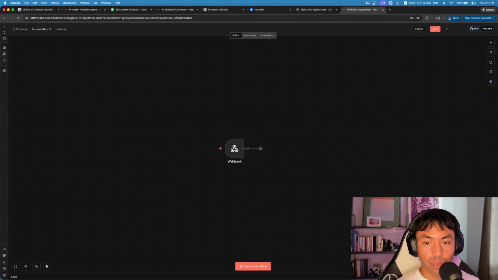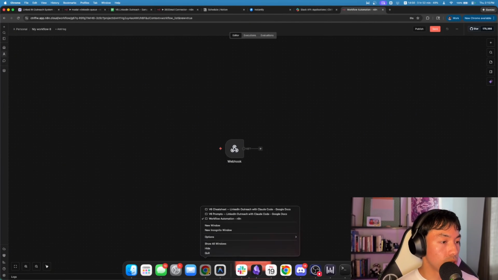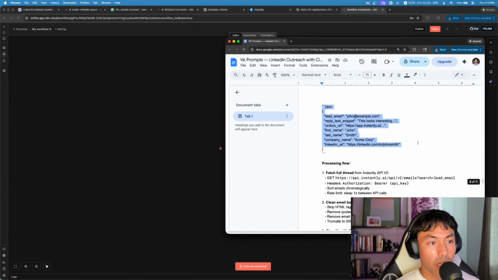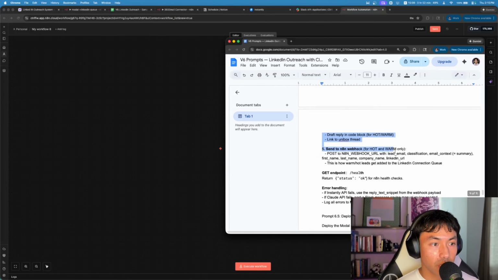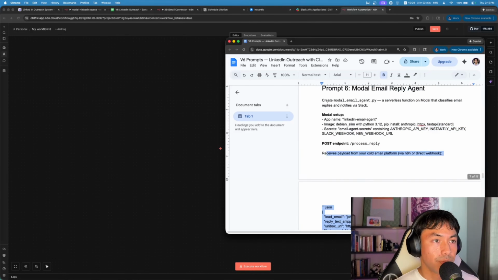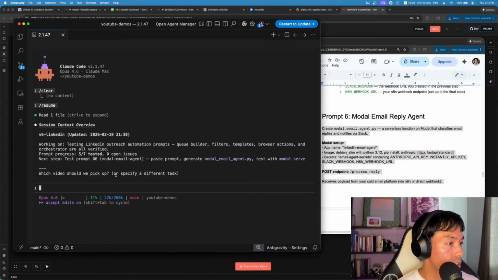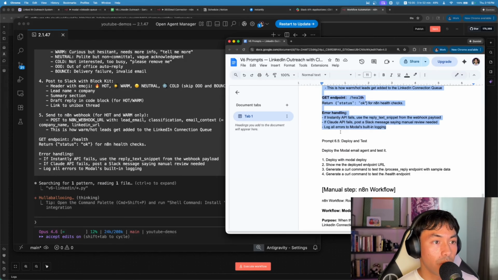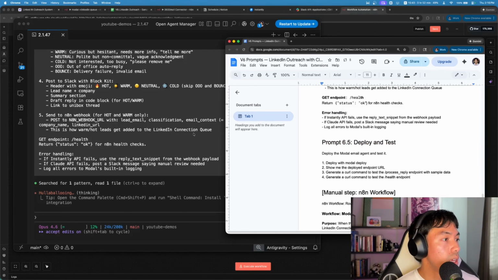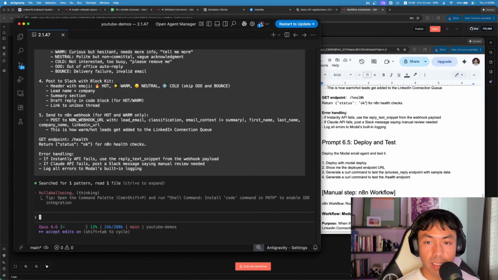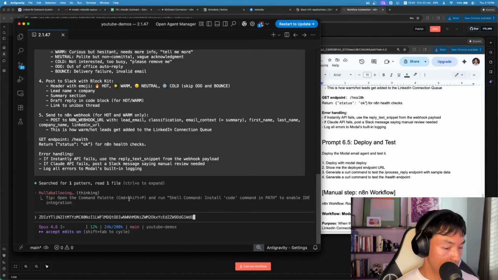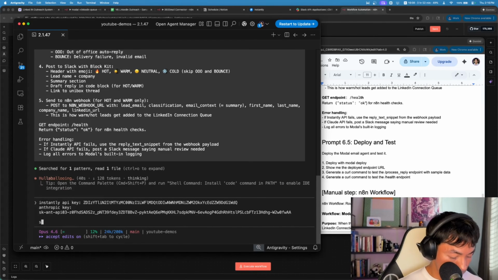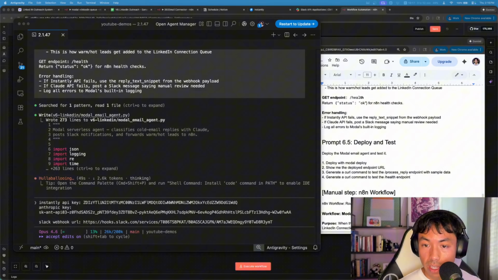From here, what I'll do is I'm going to bring forward all the prompts. I'm going to copy this modal email agent. I'm going to copy this exactly, and then I'm going to have it post to Slack. So I'm going to copy this, and then I'm going to paste it over to my Claude Code here, and then I'm going to hit send. So it's going to build that out for me. Why don't I just fix this real quick? Okay, cool. And then I'm also going to provide my Instantly API key. I'm going to share it right here. And then I'm also going to share my Anthropic key. So I'm pretty much going to paste all this stuff. Slack URL, and then the N8N URL.